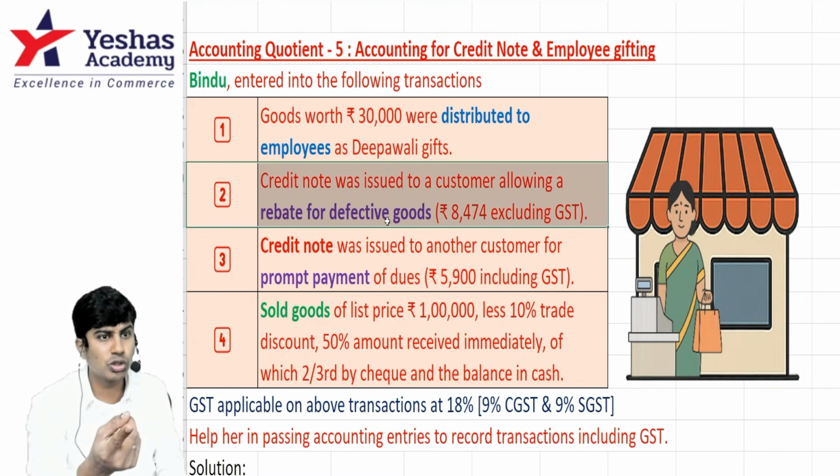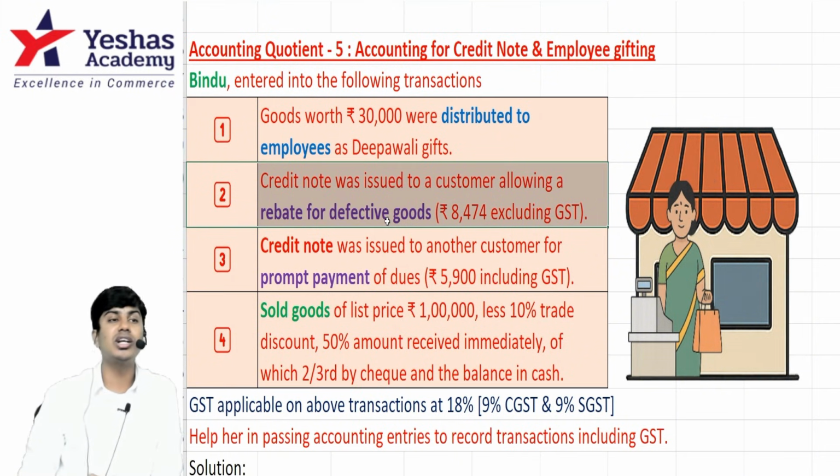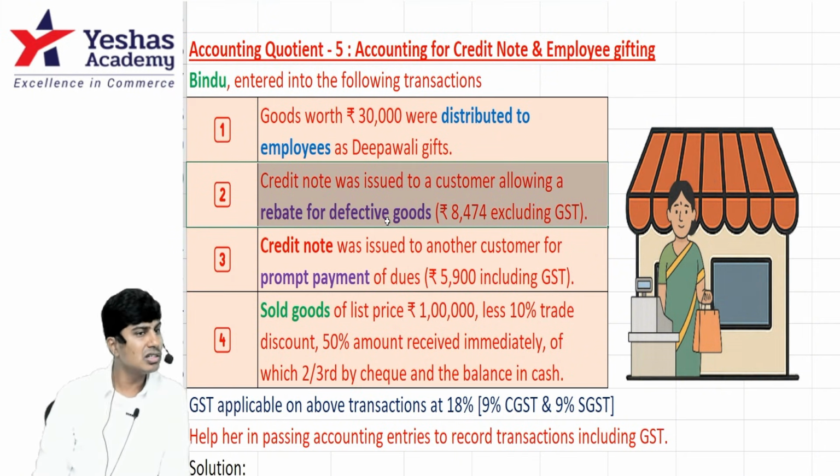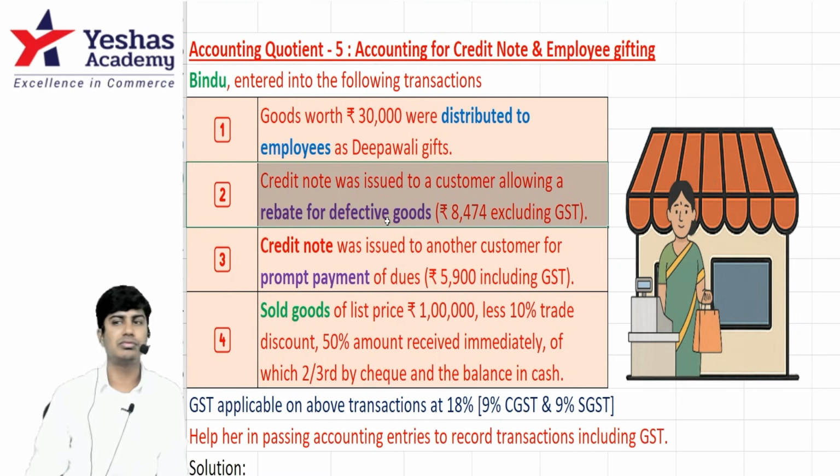But did I return the goods to you? No. Because the goods are defective, you gave me rebate. Rebate means what? Discount. Rebate means whatever money that I have to pay you, I will not pay it fully. I will pay a lesser amount. That lesser amount is nothing but rebate. I hope you're getting it. Make some noise.